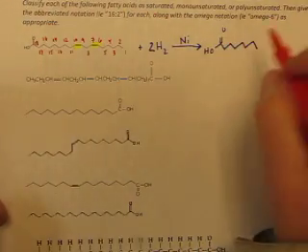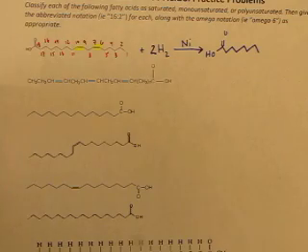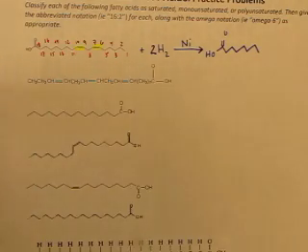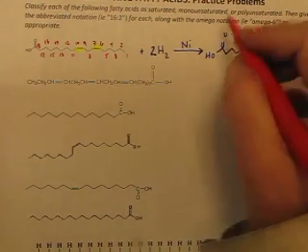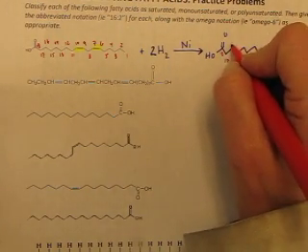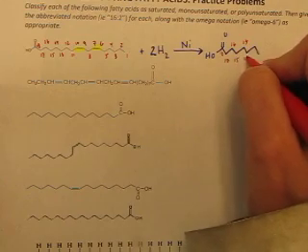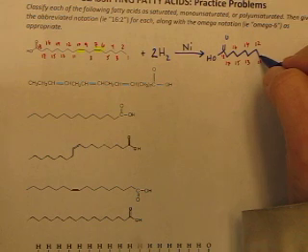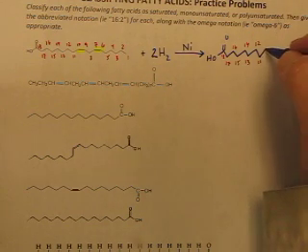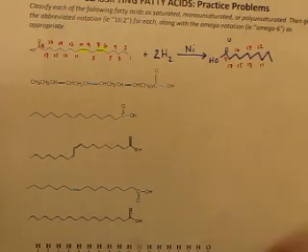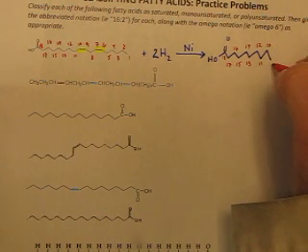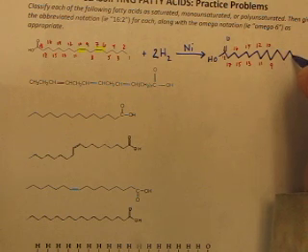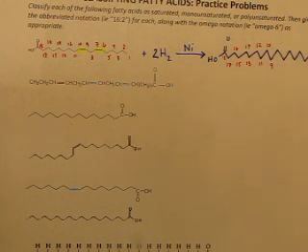And here we have the same molecule. But notice that on carbon 10 and 9, that double bond will go away. So this was carbon 18, 17, 16, 15, 14, 13, 12, 11. And now, right here, that will have an H, and so will carbon 9. Eight, 7, 6, 5, 4, 3, 2, 1.